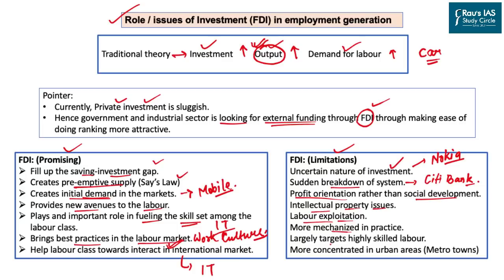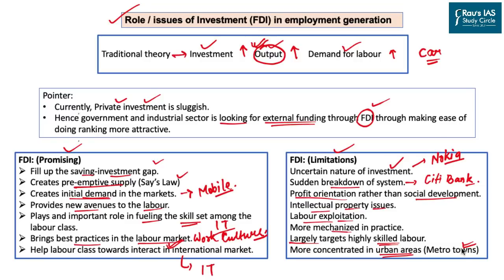So the foreign companies working in India employ more machines and robots rather than human labor. These companies and FDI target highly skilled labor, and they have a very limited approach to provide employment to a person who was a farmer before. And lastly, they are concentrated more in the urban areas or metro towns. So the best example here is the IT sector. Foreign companies such as IBM, Accenture, or even Google, if they are coming to India to provide employment, will target the urban centers and not the rural economy.